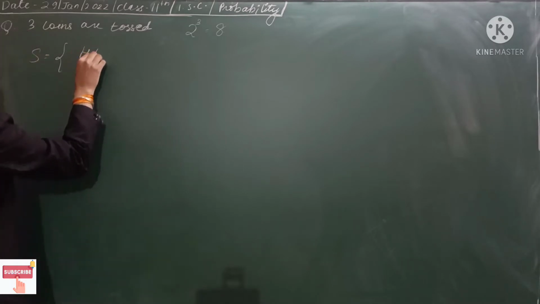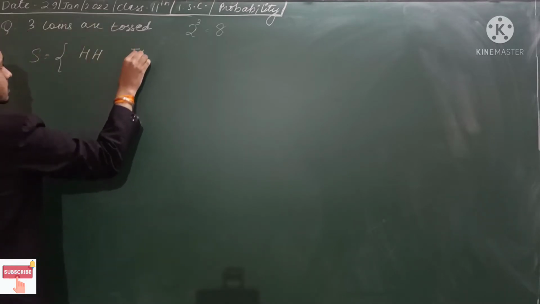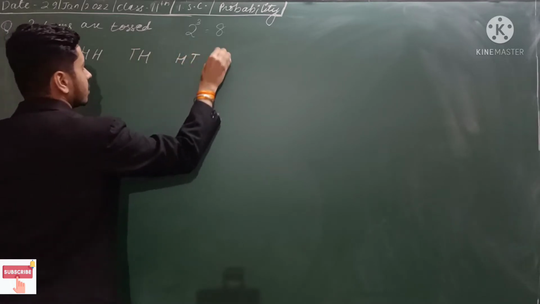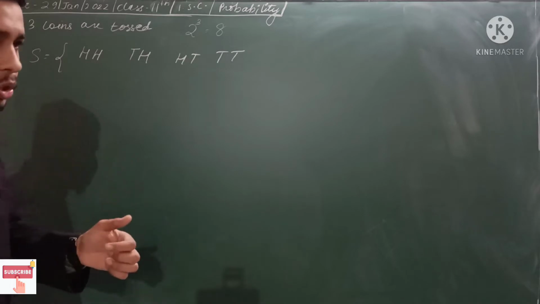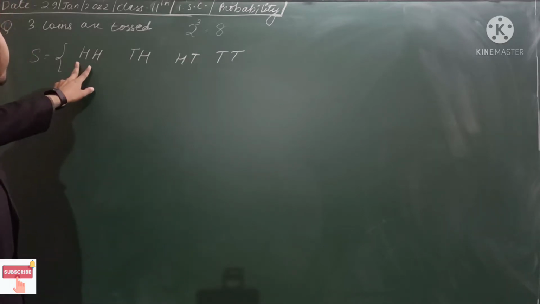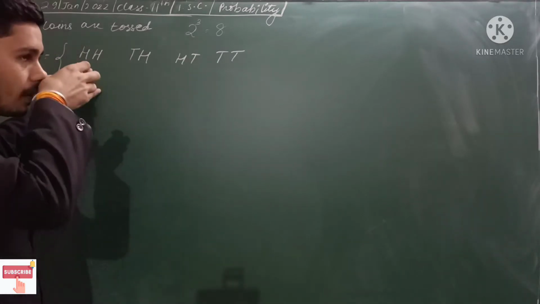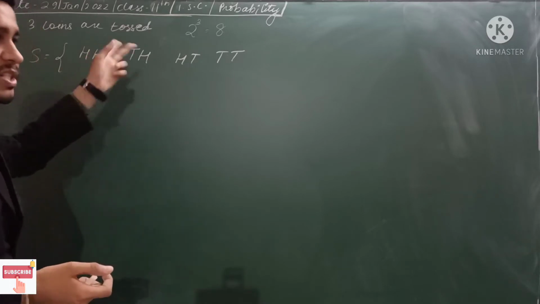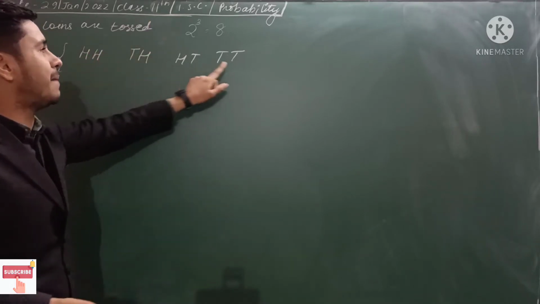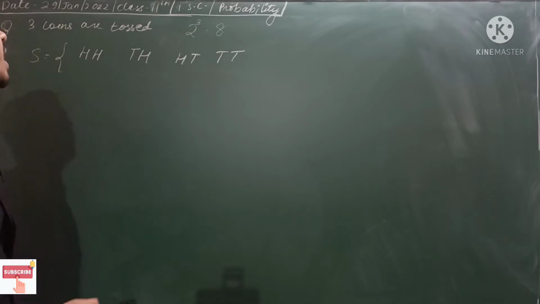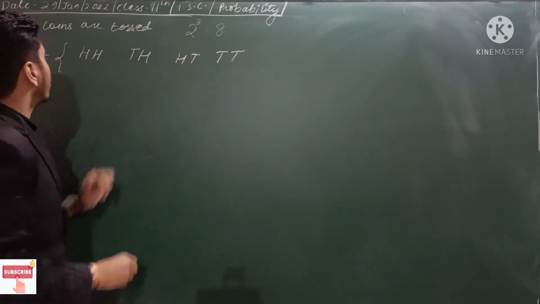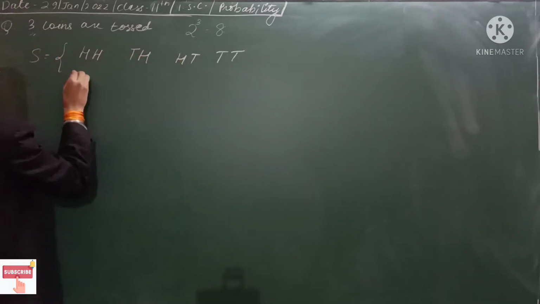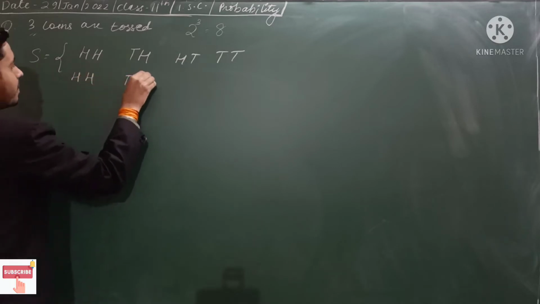Okay, so first of all, see, I am writing: when a coin is tossed 2 times, or if 2 coins are tossed, or a coin is tossed 2 times, which is the same at a time, these 4 sample space points will occur. But we are tossing it 3 times and 8 is the sample space. So with this, you add one more toss.